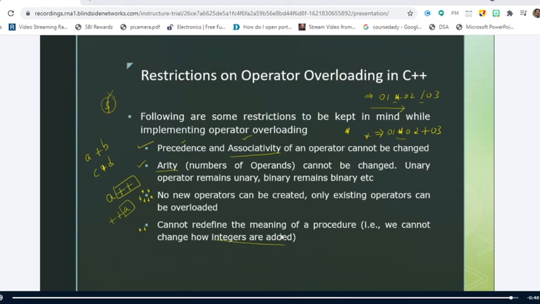One is you cannot change the precedence and associativity of the operators. Second, you cannot change the arity. Arity means the number of operands on which the operator is going to operate. And the third point is you cannot create new operators, or you cannot overload new operators. Only existing operators can be overloaded. And finally, you cannot redefine the meaning of the existing procedure. So these are the restrictions we have.